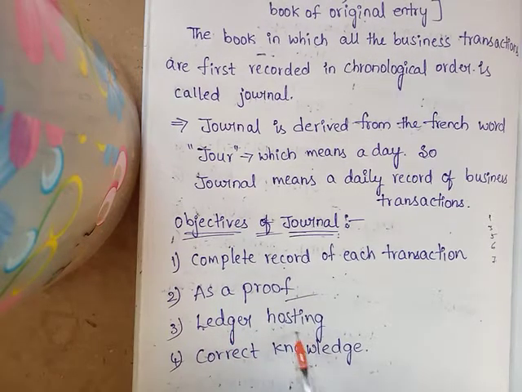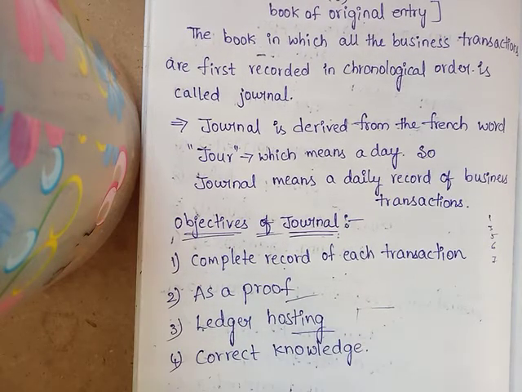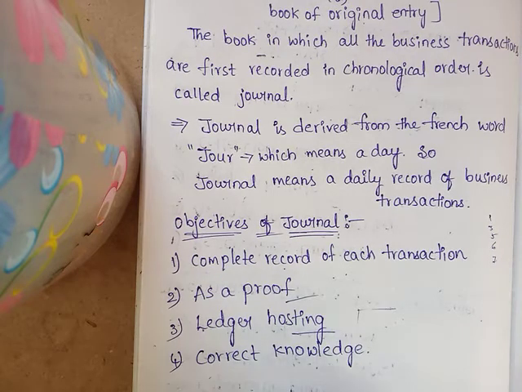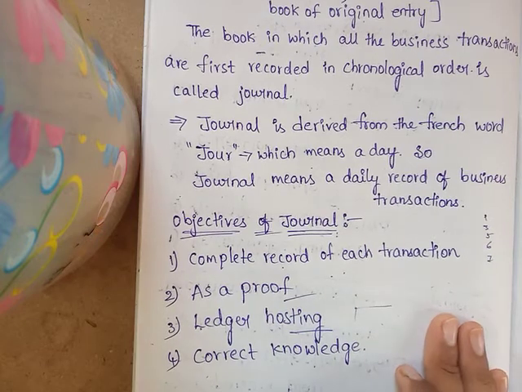Next is ledger posting. Ledger posting means what? To prepare a ledger from a journal is easier than preparing it directly from vouchers. In the journal we write the journal entries, and depending upon these journal entries we prepare the ledger accounts.